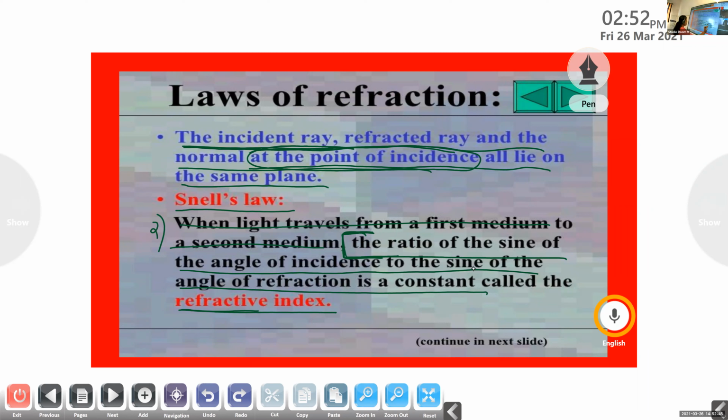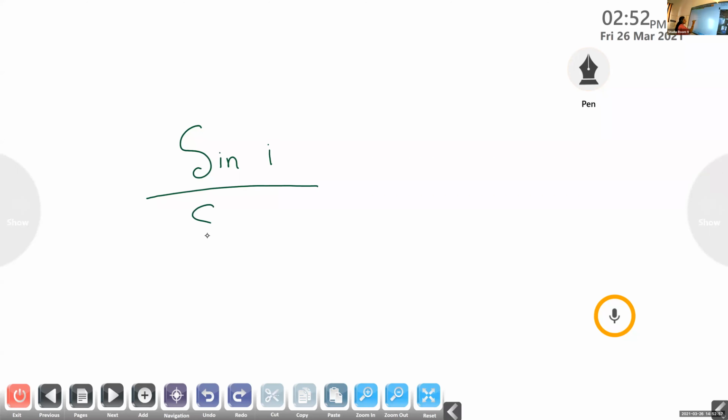Now I will show the second law in mathematical form. According to the second law, the ratio of the sine of angle of incidence to the sine of angle of refraction is a constant.